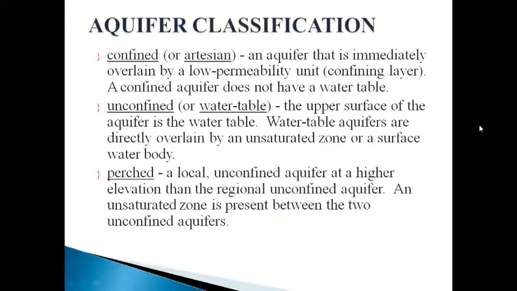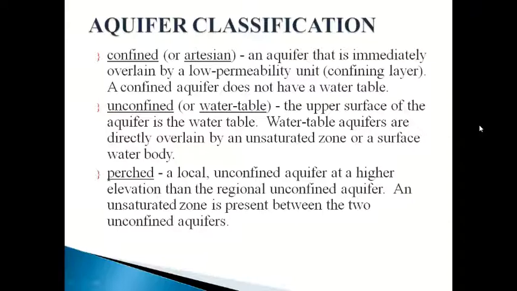So, aquifer classifications. Basically there are two types of aquifers. The confined aquifer, also called the artesian aquifer, and the second one is the unconfined aquifer, that is the water table aquifer. And the third one is the perched aquifer. What is a perched aquifer? I will tell you later. A confined aquifer is immediately overlain by a low permeability unit, a confining layer.